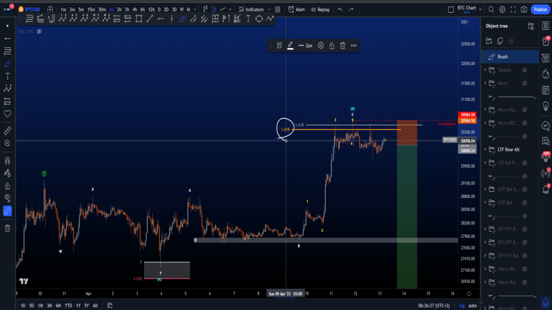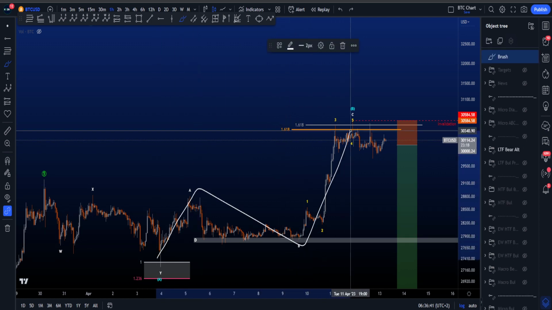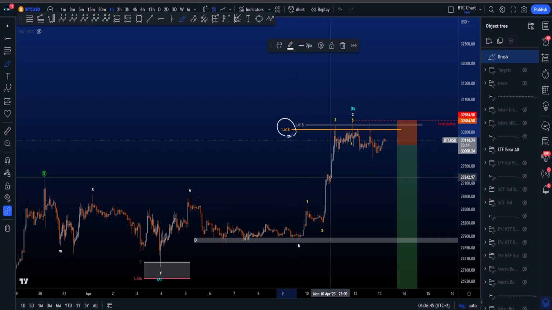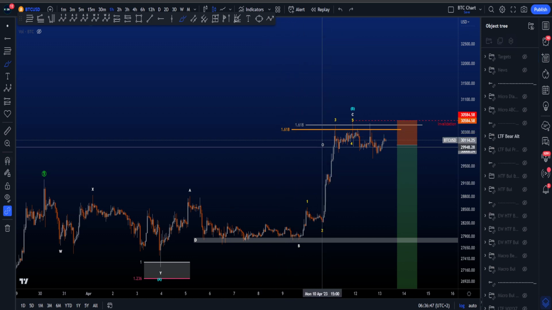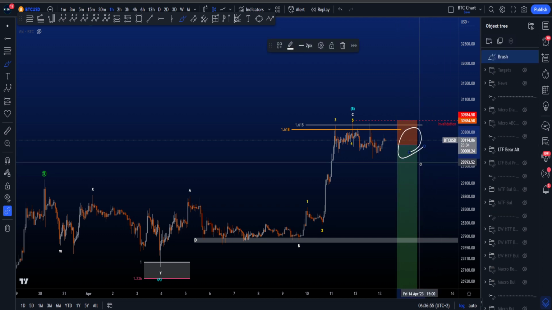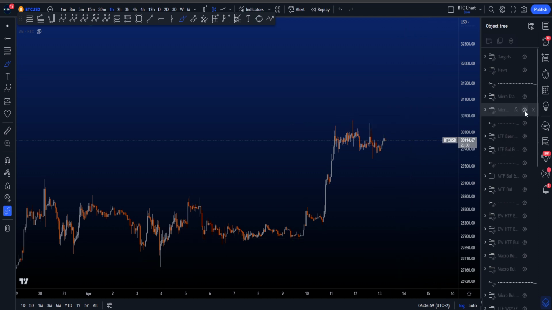And the orange 1.618 is a rare target for a zigzag. So if this is a 5, 3, 5 wave move, then the orange target over here is a rare target for a wave C in a zigzag. So two rare targets being hit already 3 times by now. So yeah, this is definitely an alternative scenario at the moment, meaning that this trading scenario is also an alternative and currently definitely not preferred.